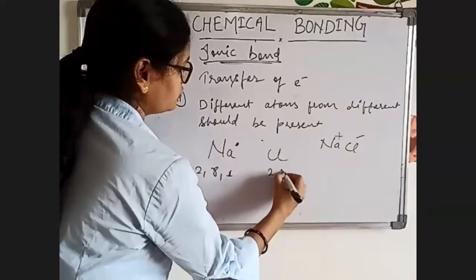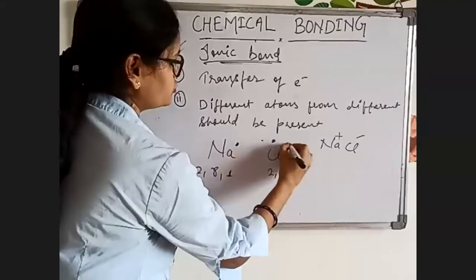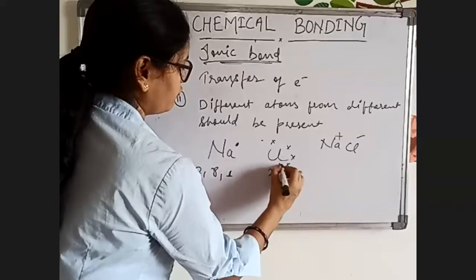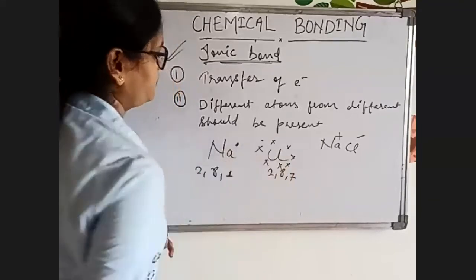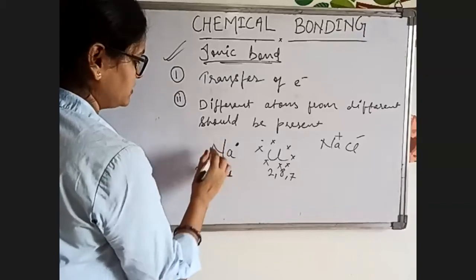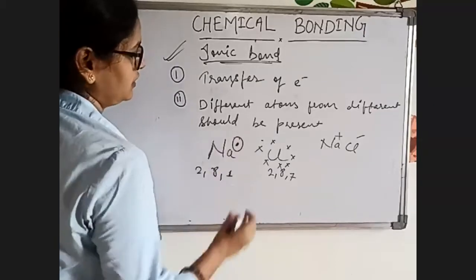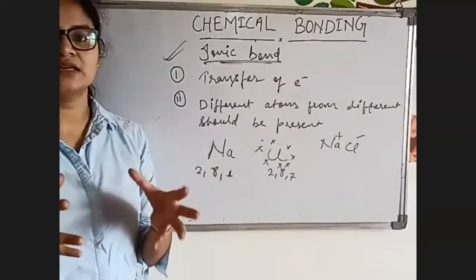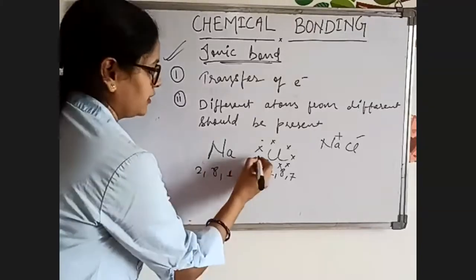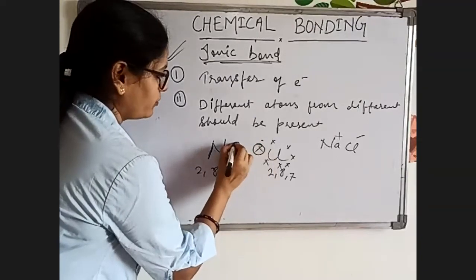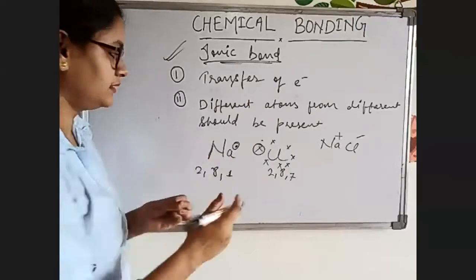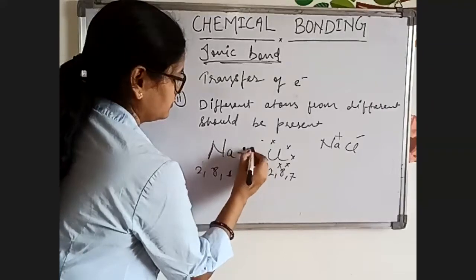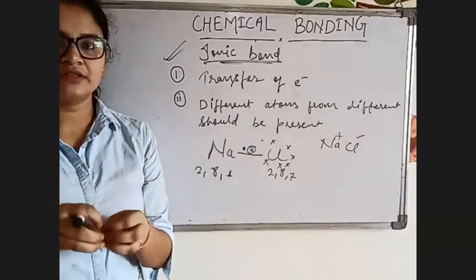For chlorine it's 2, 8, 7. What happens when both atoms come in contact with each other? One electron from each comes closer and they form a shared pair. Understood? So they come in contact with each other.